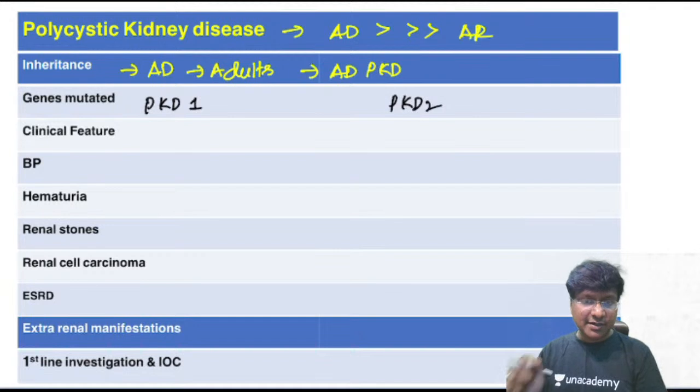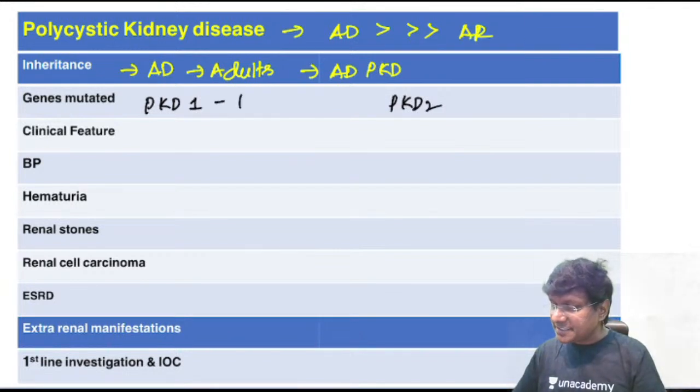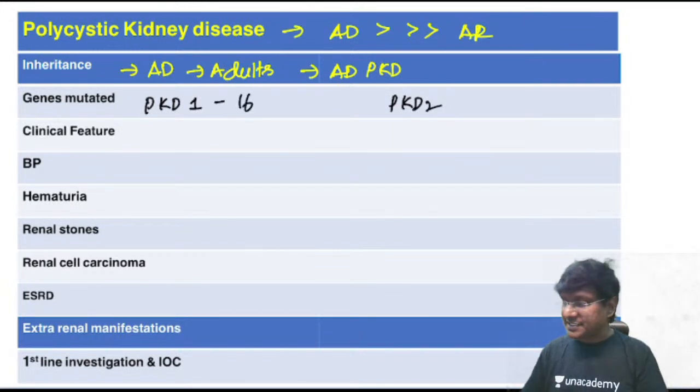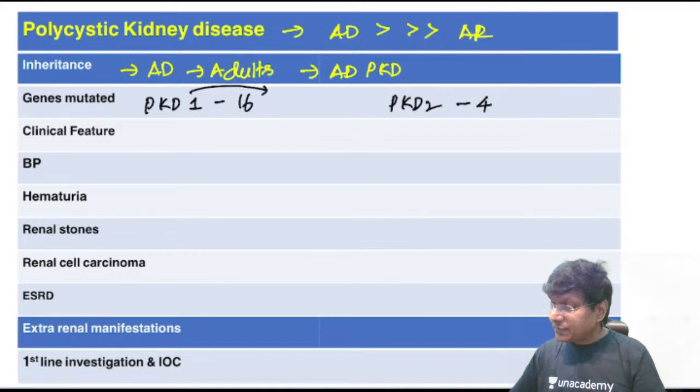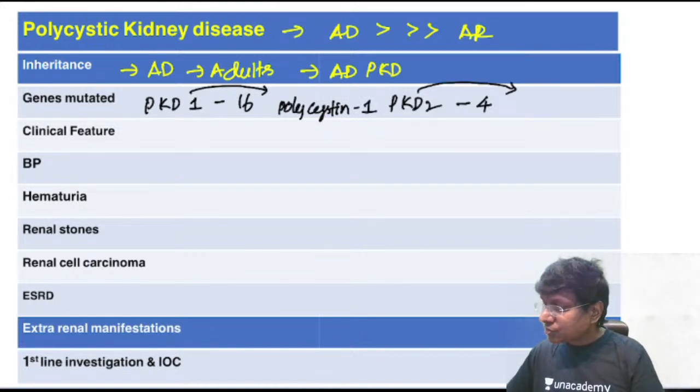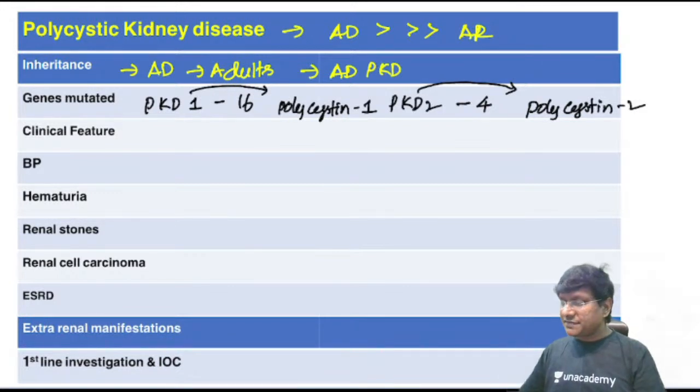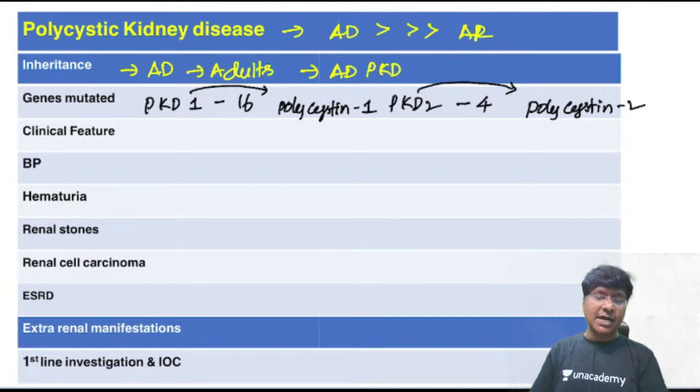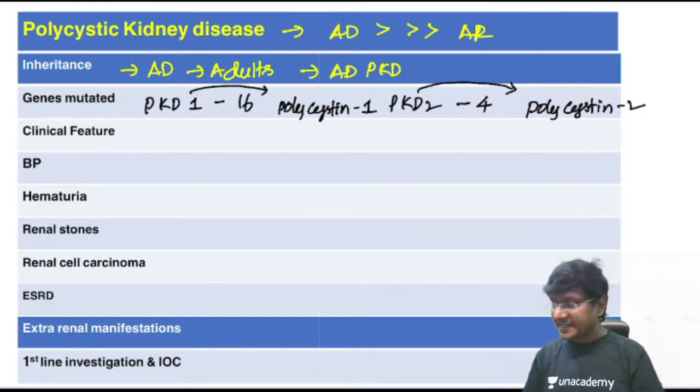PKD1 is present on chromosome 16. PKD2 is present on chromosome 4. PKD1 codes for polycystin 1, whereas PKD2 codes for polycystin 2. Because of the defect in PKD1 and PKD2, the individual will develop autosomal dominant polycystic kidney disease.